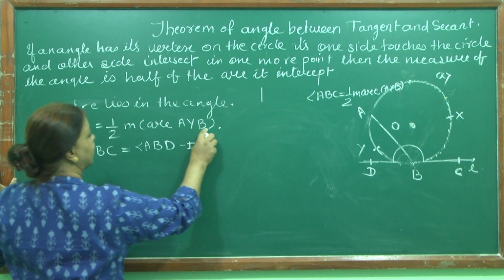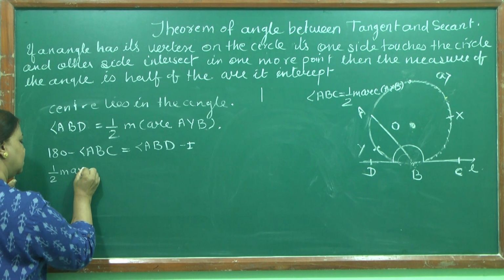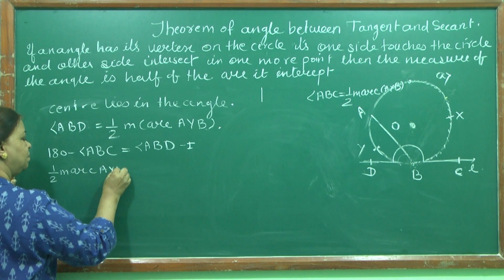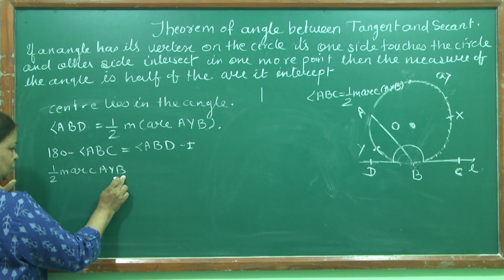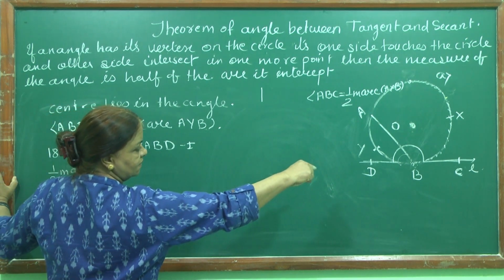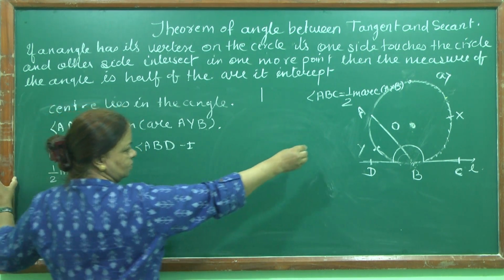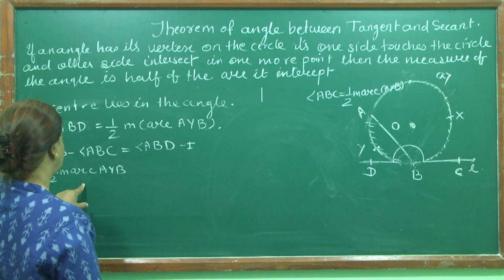Now half of measure arc AYB. Look at this AYB. What is AYB? AYB is this arc.